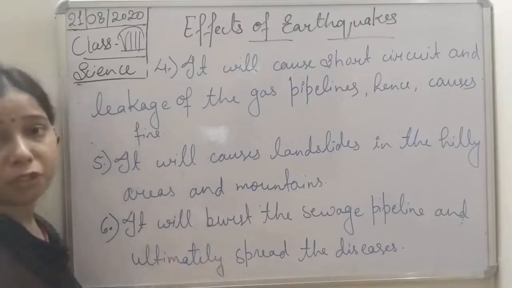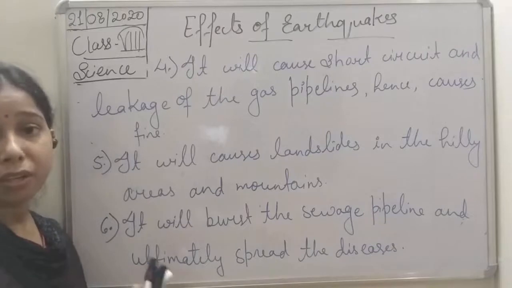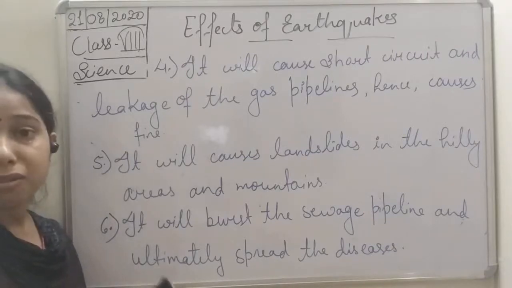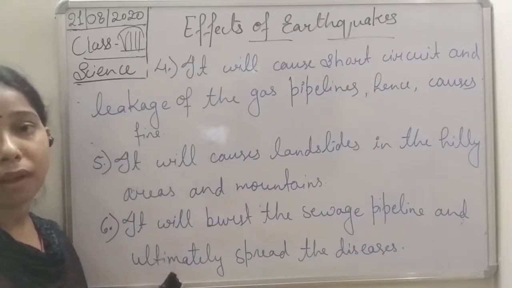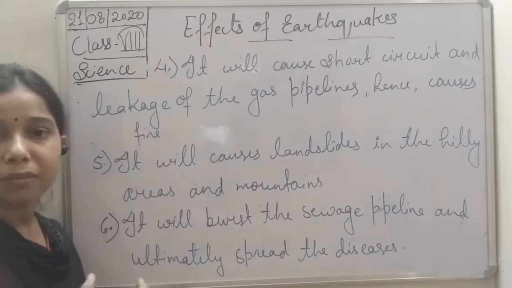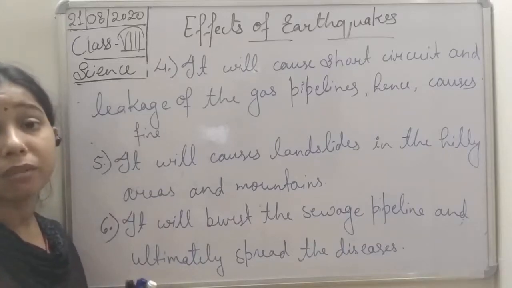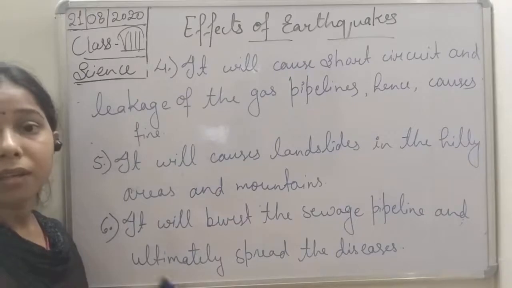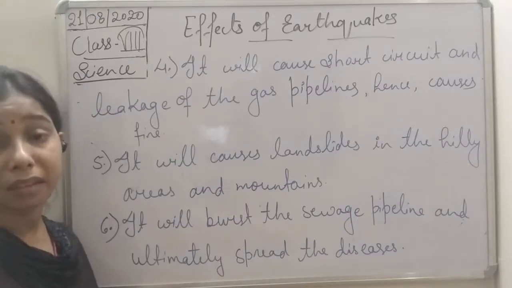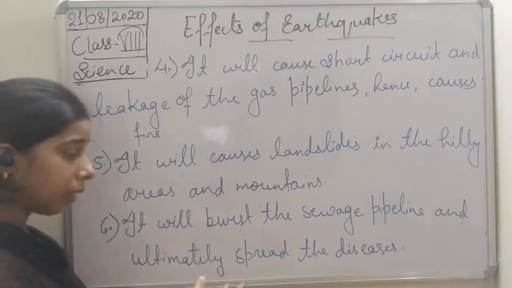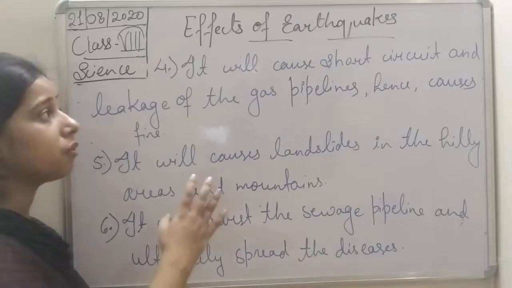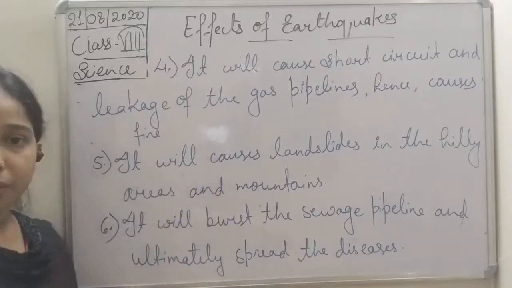It will burst the sewage pipeline. If due to the earthquake the sewage pipeline bursts, students, the waste water present inside it will spread throughout, and since it consists of waste material, you can understand that it will create a lot of disease. So ultimately it will lead to the spread of disease. So these are the different effects of the earthquake.